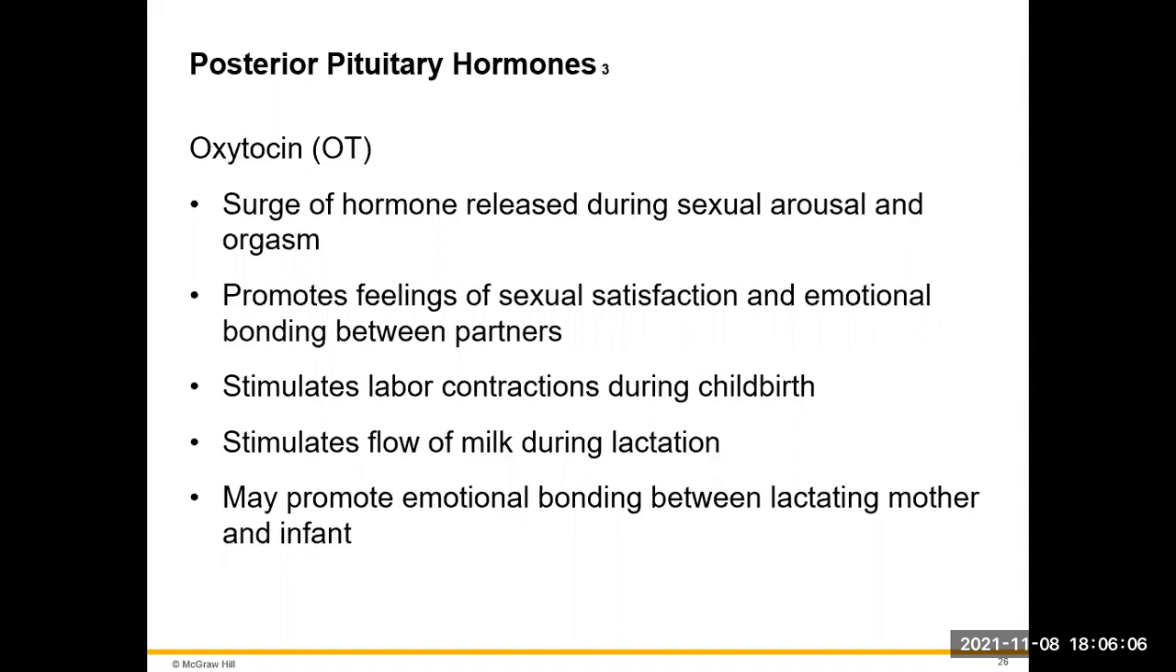Oxytocin is going to be a surge hormone that's going to be released at a number of different times. We see it during sexual arousal. It also promotes feelings of sexual satisfaction as well as emotional bonding. We can see it being released during labor contractions during childbirth. It's going to be what causes the uterus to push the baby out during childbirth. It also is going to stimulate the flow of milk during lactation. It can also promote some emotional bonding between the lactating mother and the infant.